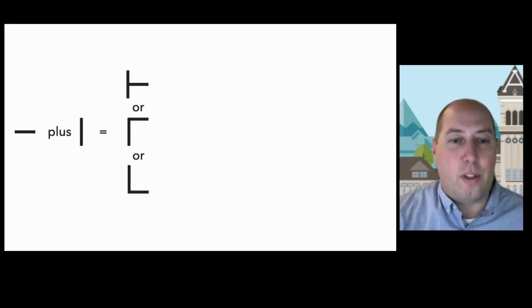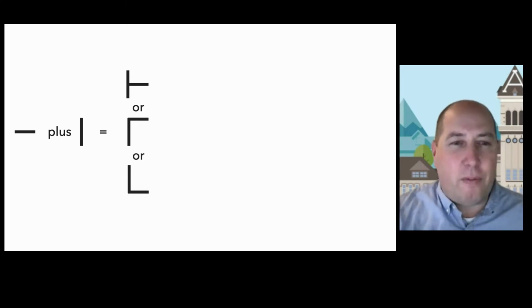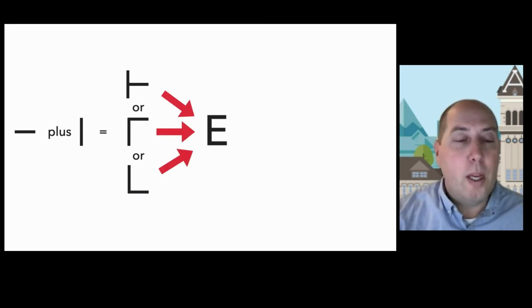When both the horizontal and the vertical line networks are triggered in a specific pattern, that might cause other neural networks to be triggered, such as one for a letter, kind of a T shape or an L shape or an upside down L shape. These are all different things that can be triggered inside of our brain based on the visual stimulus that we're seeing. If those three neural networks are all triggered by a pattern that combines them, that might trigger a neural network that we associate with the letter E.